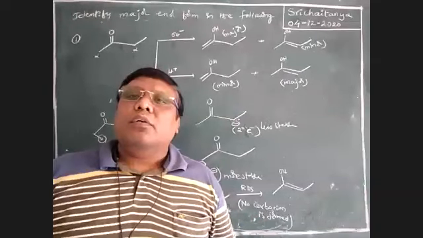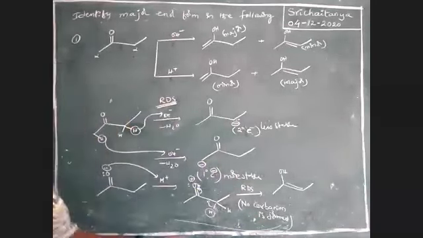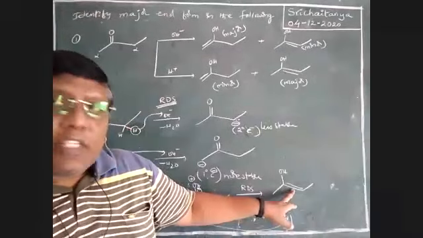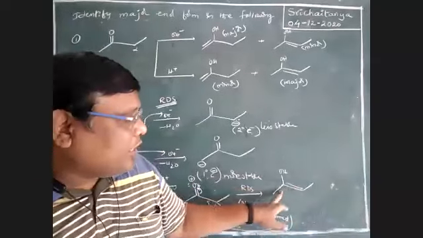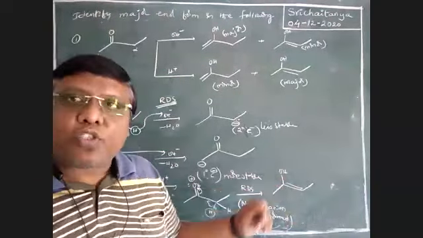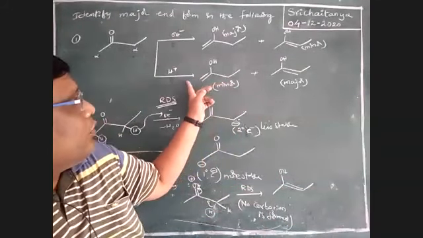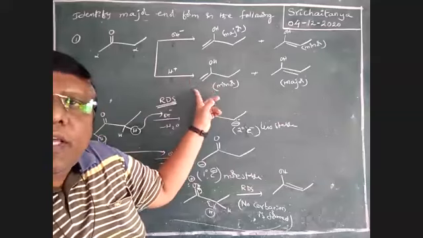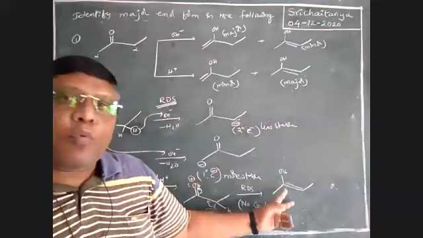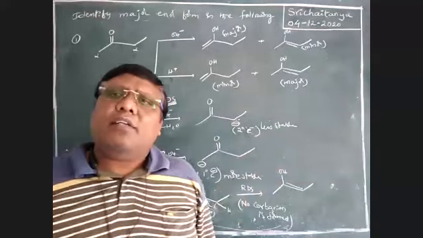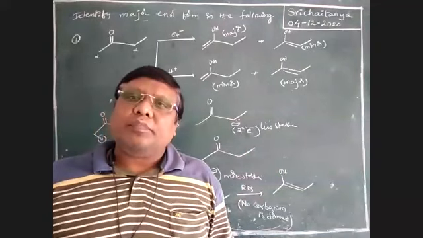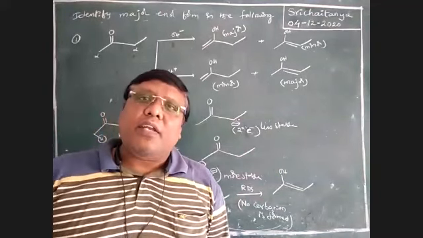Okay. So very, very important. See here, more substituted means, so this is the alkene. This is a substitution, this is a substitution, three substitutions are there. So in this alkene, here two hydrogens, no substitutions are there. It is less substituted, and this one is more substituted. So that is why the more substituted alkene is the final alkene. Okay, it is very, very important.